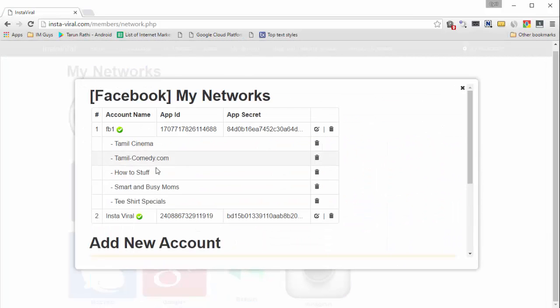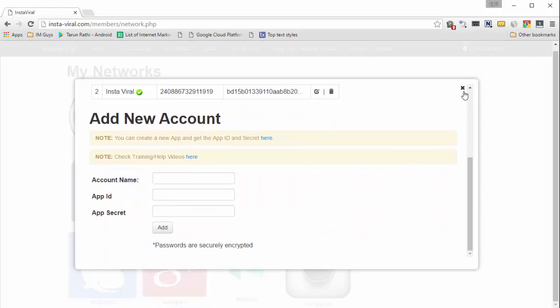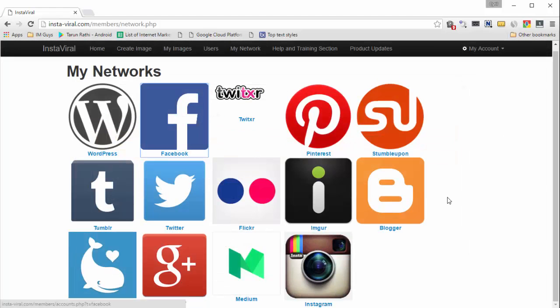For example, for Facebook, we need your account name, app ID, and app secret, and we'll be able to post to Facebook as your Facebook app. Similarly, you can work with all of these accounts and websites, and post successfully to them.